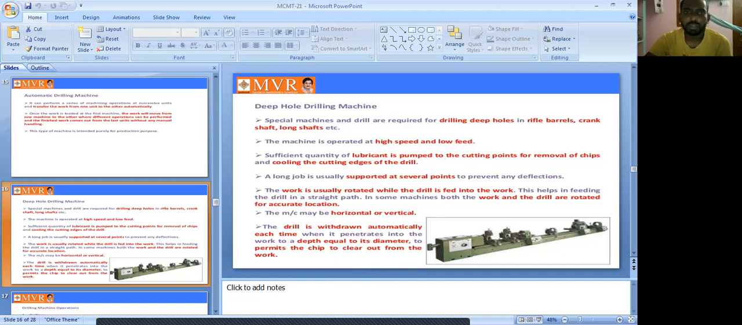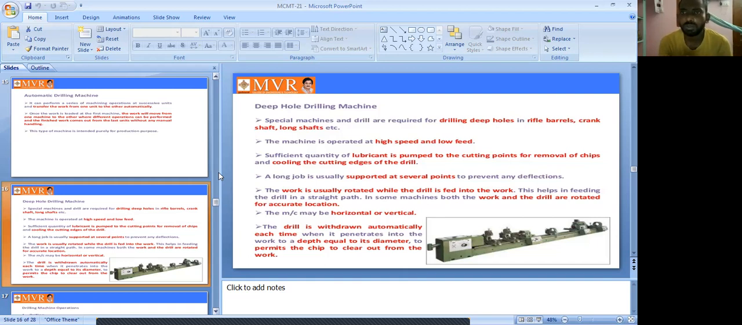So it is called a deep hole drilling machine. It is one of the very special machines compared to the others. There are also automatic machines, multi-spindle machines, and multi-station machines. These are the different types of drilling machines. Based on the requirement, we can use these kinds of drilling machines.